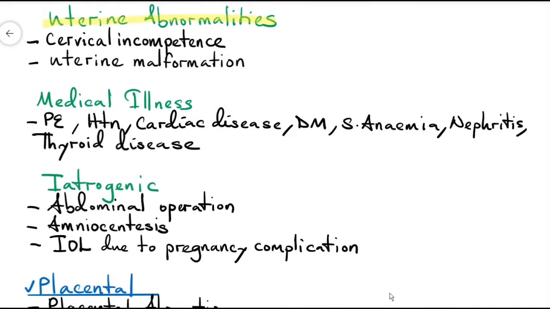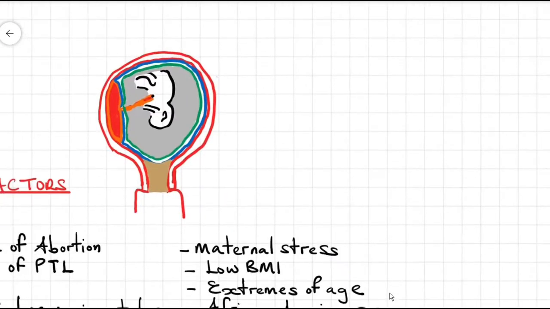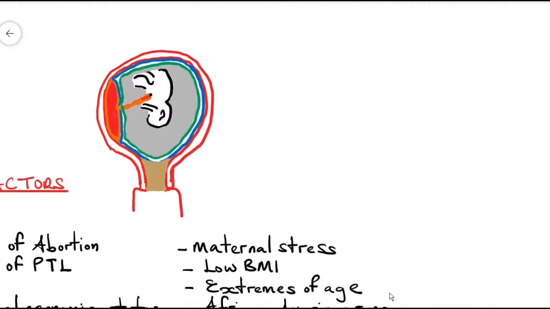Uterine abnormalities like cervical incompetence and uterine malformation. Now in cervical incompetence, this is cervical weakness. You can have a short cervix. Remember we said that the normal cervical length is about 2.5 centimeters to 3 centimeters. So anything less than this is a short cervix. It can be confirmed via transvaginal ultrasound.